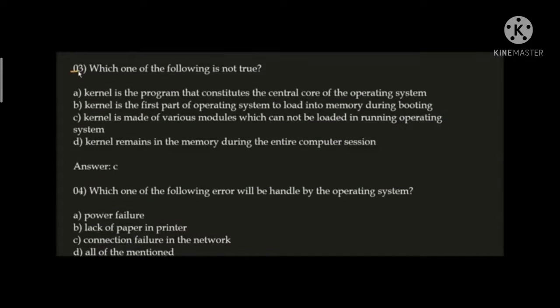Next question, which one of the following is not true? Regarding kernels, some statements are given here. So option A, kernel is a program that constitutes the central core of the operating system. This statement is true. Okay, because here we have to choose the false statement. Option B, kernel is the first part of operating system to load into memory during booting. Yes, definitely true. Option C, kernel is made of various modules which cannot be loaded in running operating system.